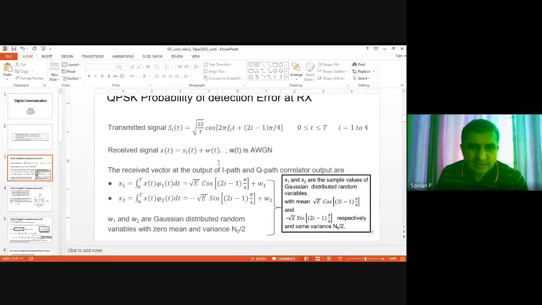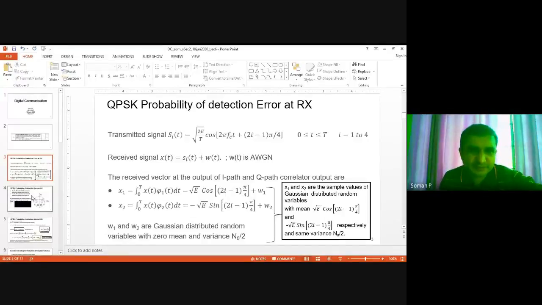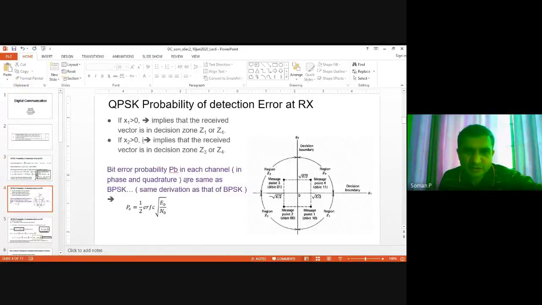Coming back to yesterday's class, yesterday we discussed the probability of detection error for QPSK, and I gave the steps and asked you to derive it on your own. Also, the generalized signal expressions we discussed, I asked you to write down on your own and get satisfied yourself. I think you have done that. Then we discussed the signal space representation,